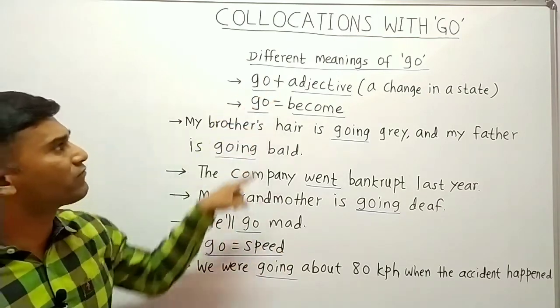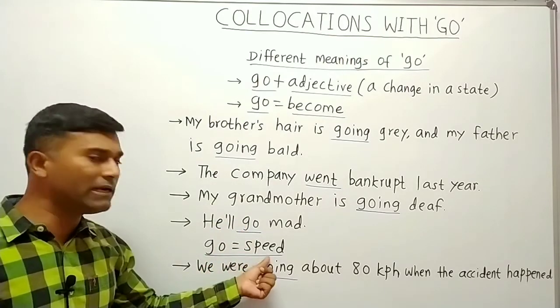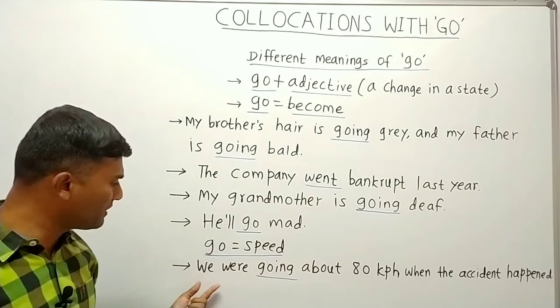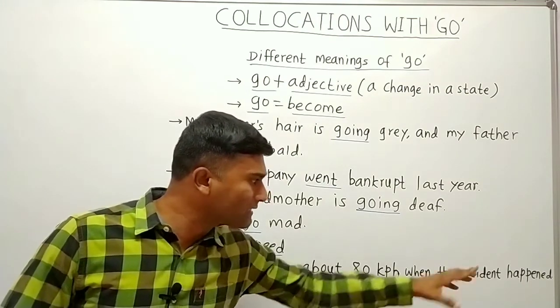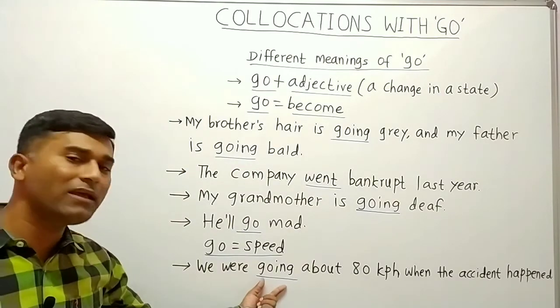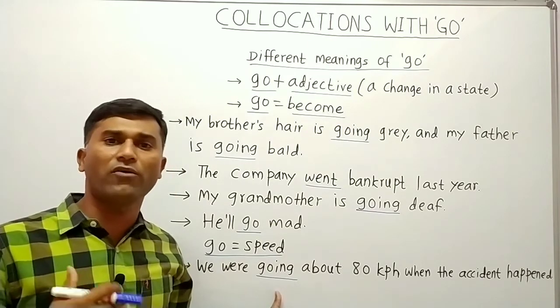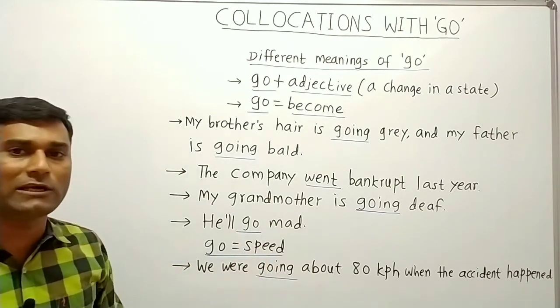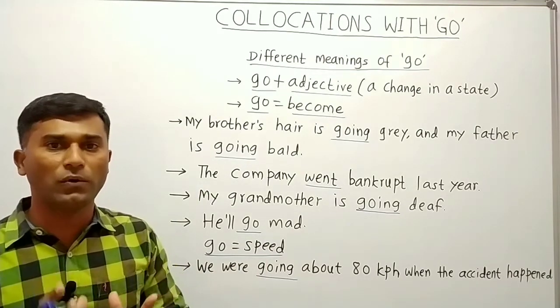So go has different meanings in these examples. There is another meaning in this sentence. Go indicates speed. Okay, so when we say we were going about 80 kilometers per hour when the accident happened, in this sentence we were going, so here go indicates the speed at which we were going or we were traveling. So go indicates speed. So all these examples indicate the different meanings of go.